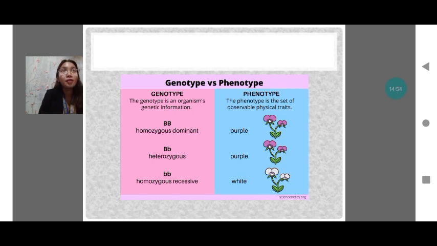Biology is one of my favorite subjects since I was in junior high, and I want to learn more. And when I took up this course, I expected that I could learn more about genetics. I'm so grateful and so happy that our instructor sent the biology module, which is very interesting.